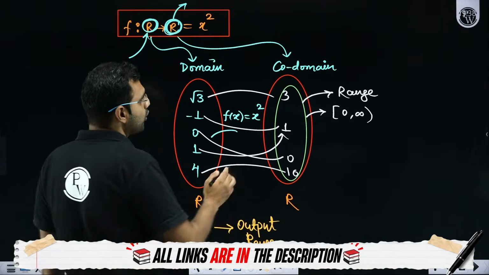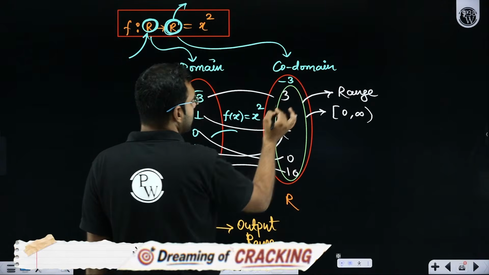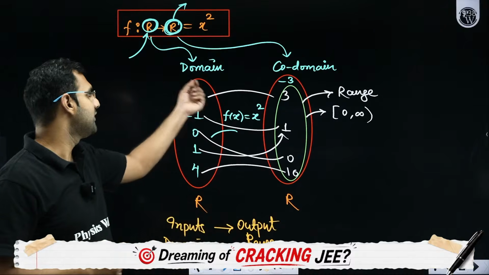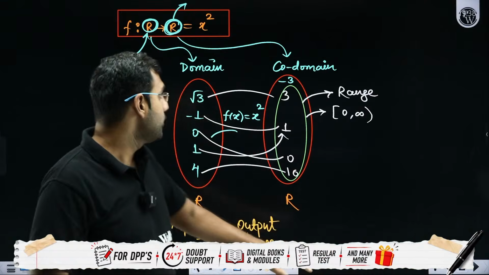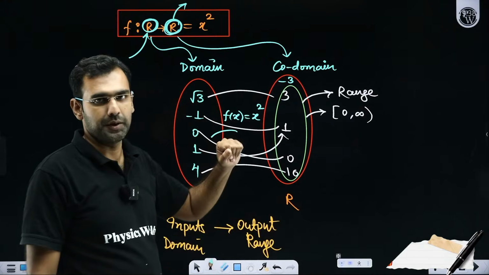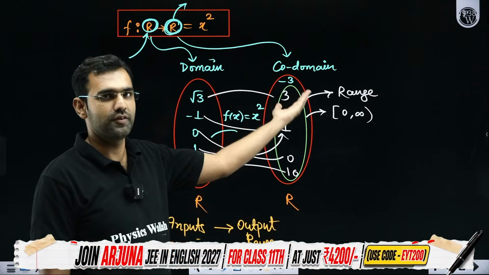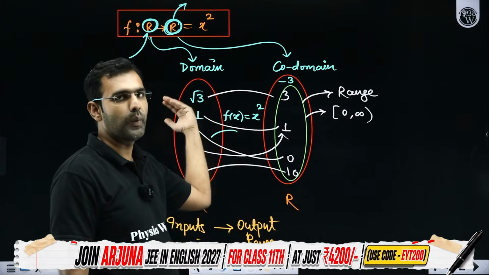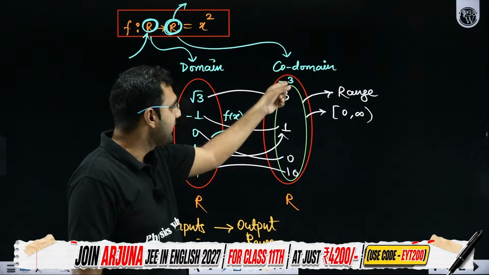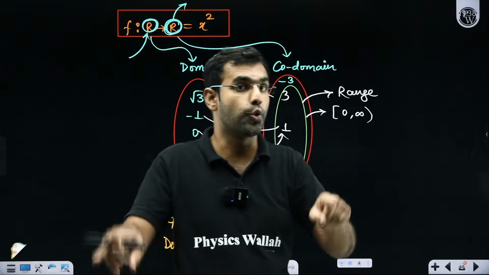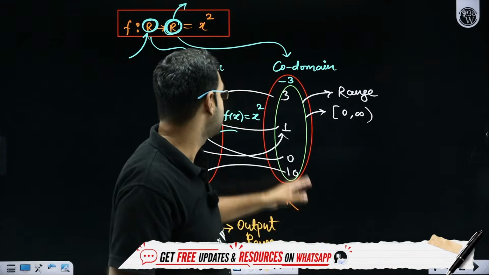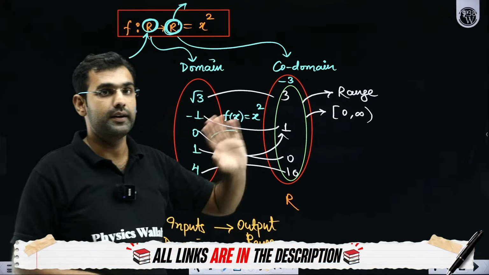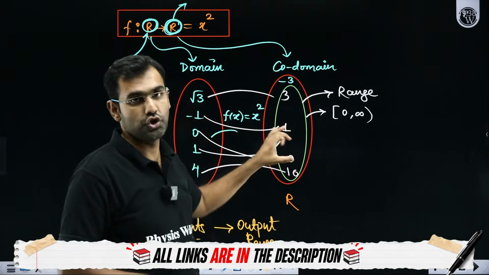For example, in the codomain, there is an element, let's say -3. Can you really see a number which when squared gives you -3? No. So I don't see any pre-image of -3, which means there is no number which when squared gives you -3. So -3 is still a part of the codomain, but it is not a part of the range.